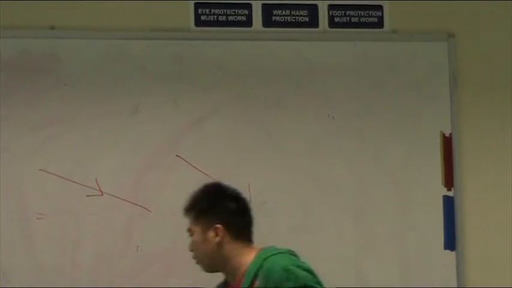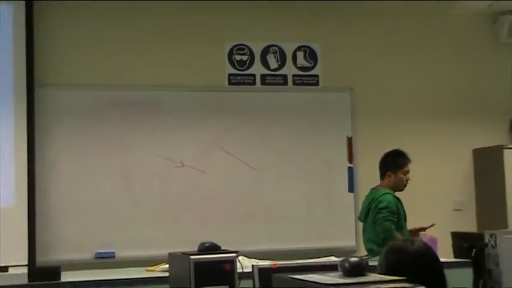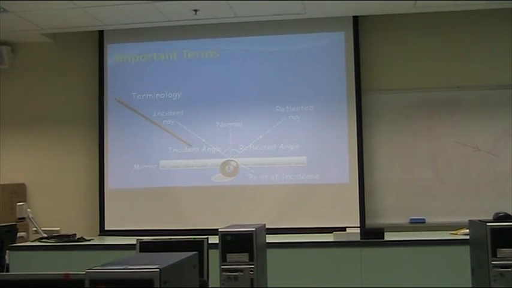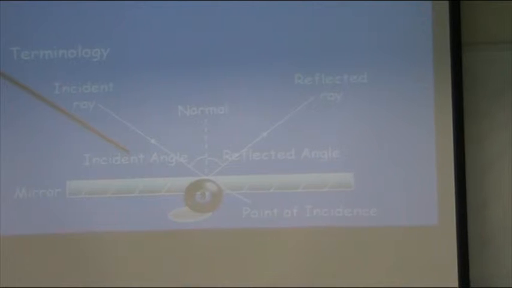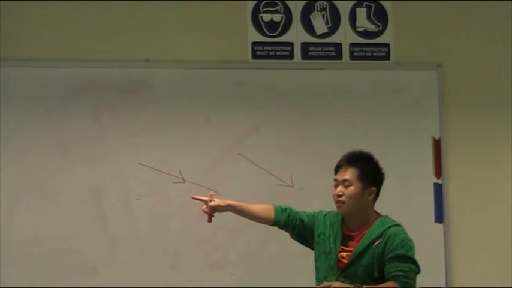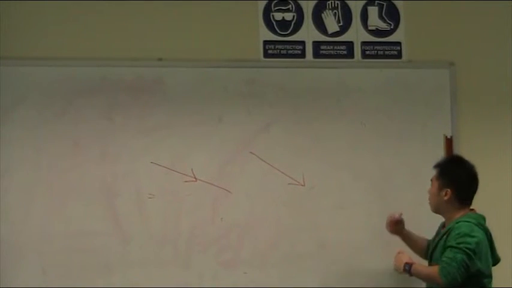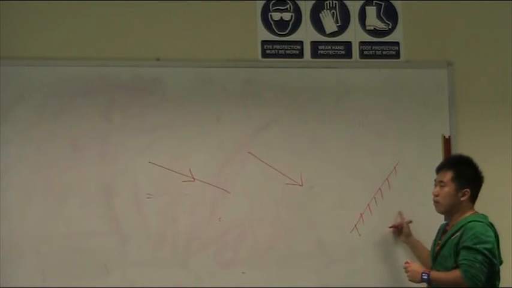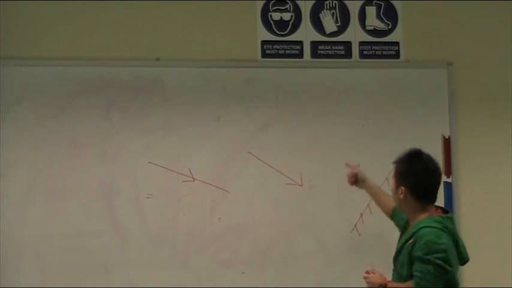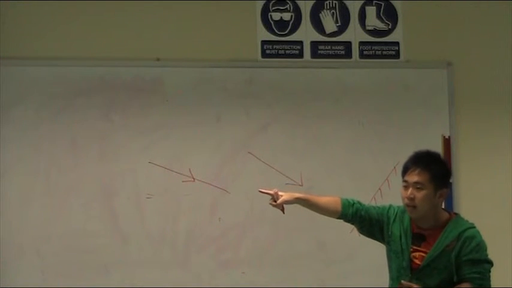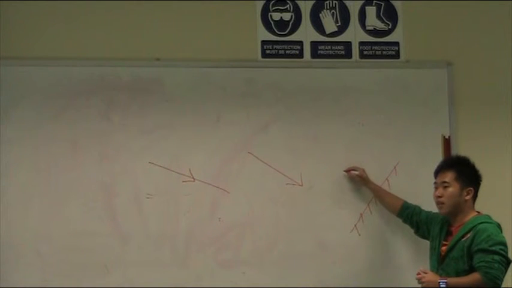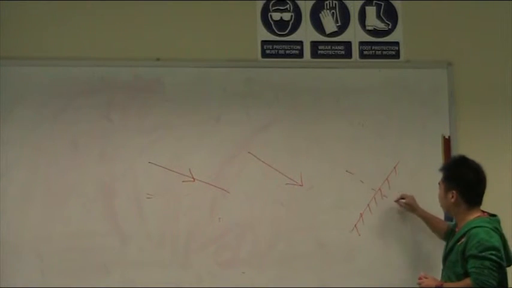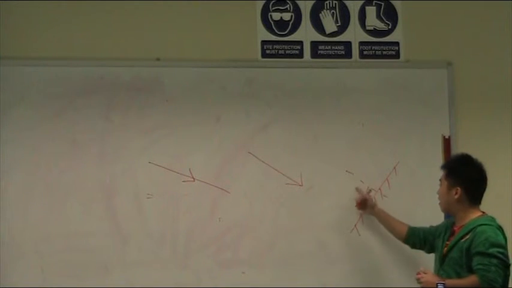Now the second thing that you want to take note of is how to draw the normal. If you can see over here, the dotted line is called your, Timothy? Normal. Normal, very good. When you want to draw the normal, you want to draw it perpendicular to the surface. So in this case, what's the surface? A mirror. Okay, so maybe in the exam they'll give you a mirror that's tilted. Let's say this is the mirror. It doesn't mean that your normal is still going vertically downwards like what you see in the diagram over here. Remember that your normal must always be what? Perpendicular. Perpendicular, very good. So this should be a right angle, and then this will be called your normal.